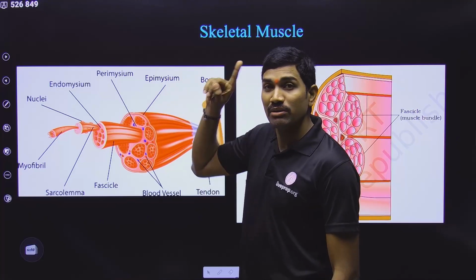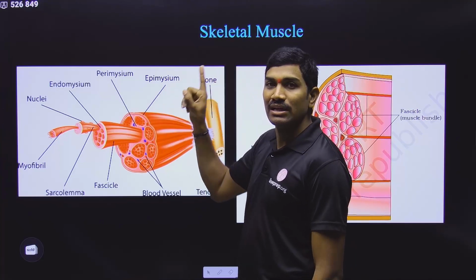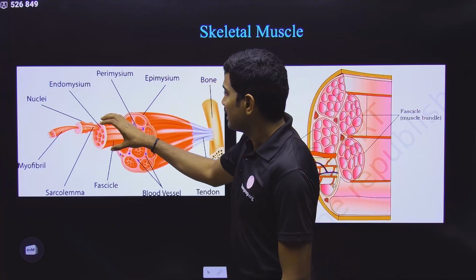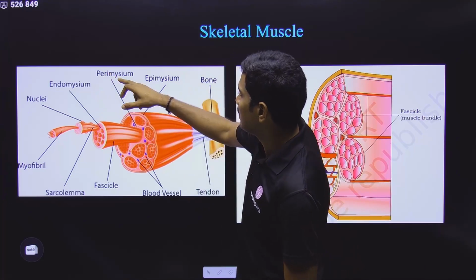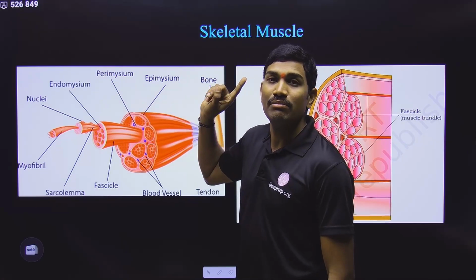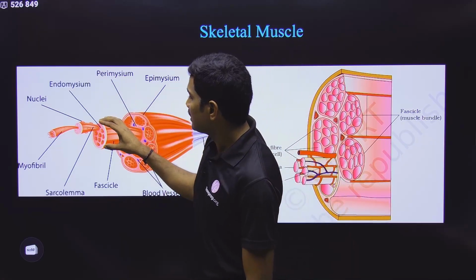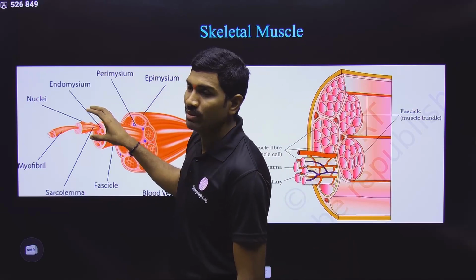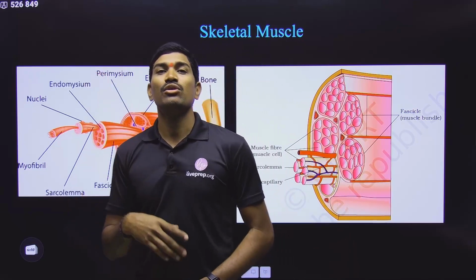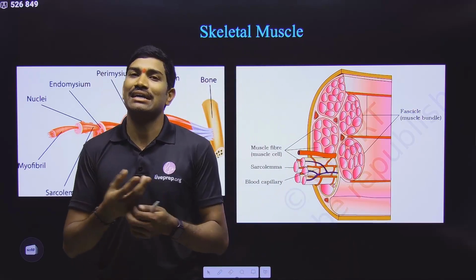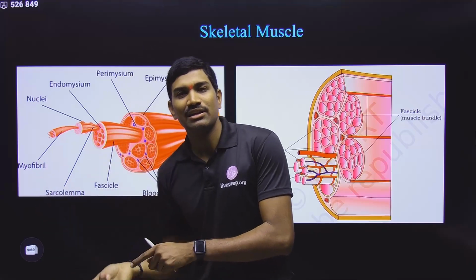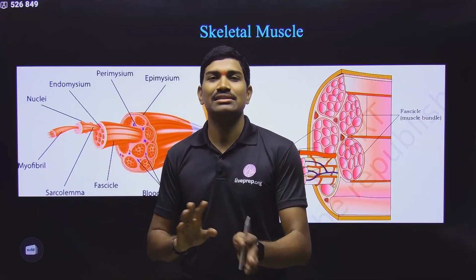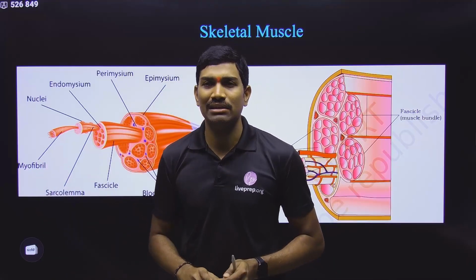Around this bundle, perimysium here, but there it will be perineurium. Around each cell it is the endomysium, there it will be endoneurium. Here mysium will come, there neurium will come. Similarly, you can compare this and easily remember it.